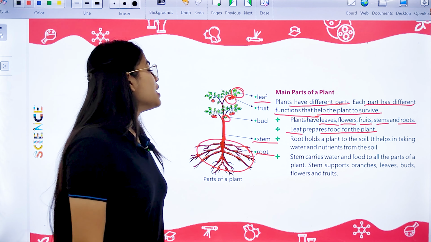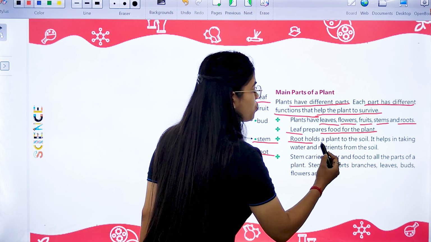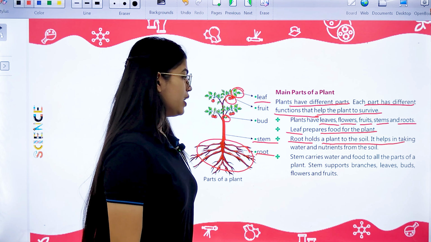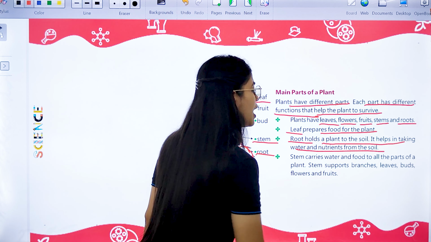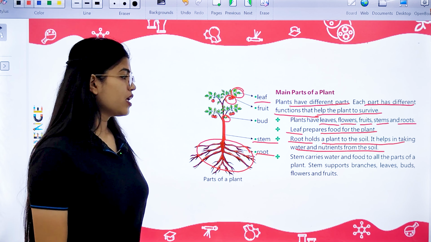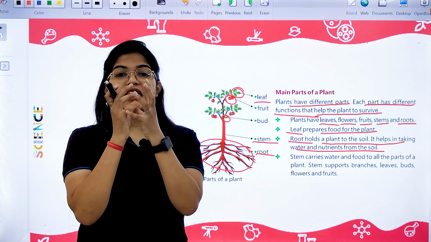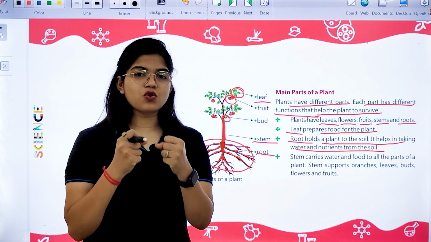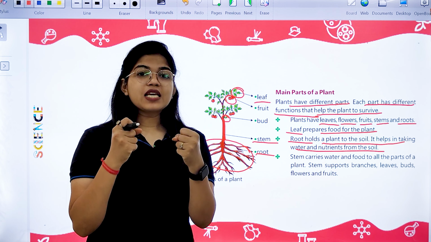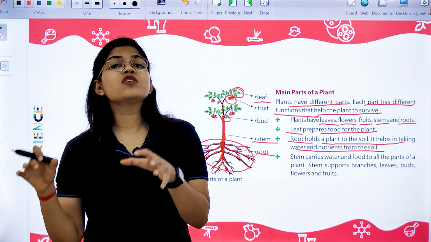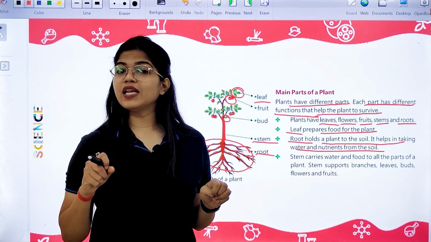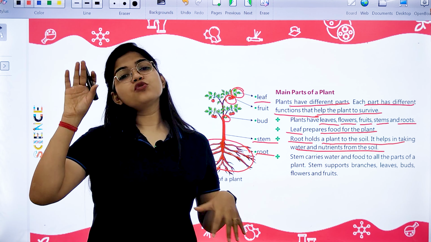Secondly, if we talk about root, roots hold a plant to the soil. It helps in taking water and nutrients from the soil. The function of the root is to hold the plant tightly or firmly with the soil. It helps to absorb the water and nutrients from the soil, and then it transports them to the upper part of the plant.